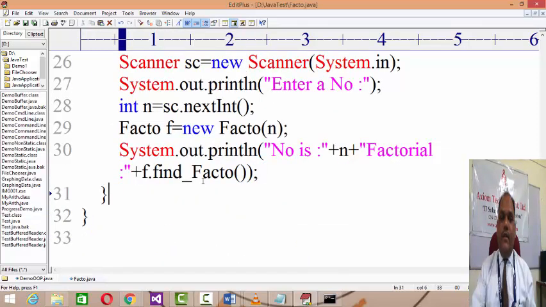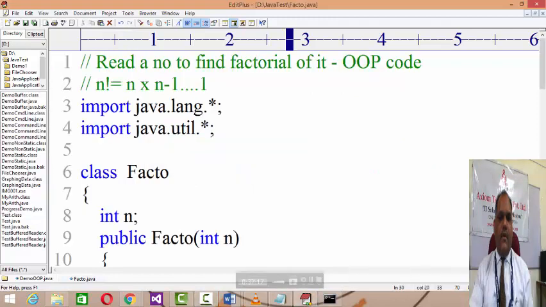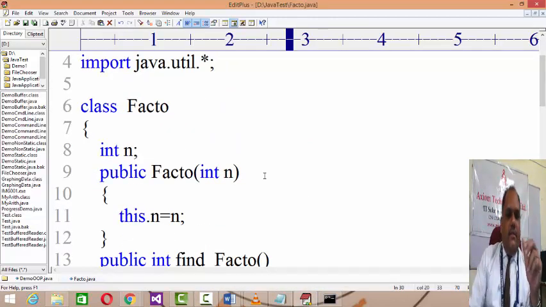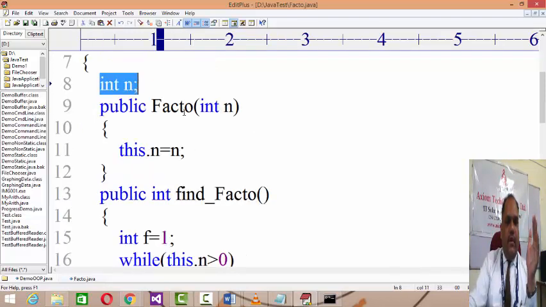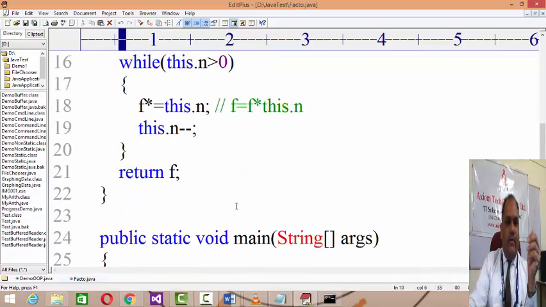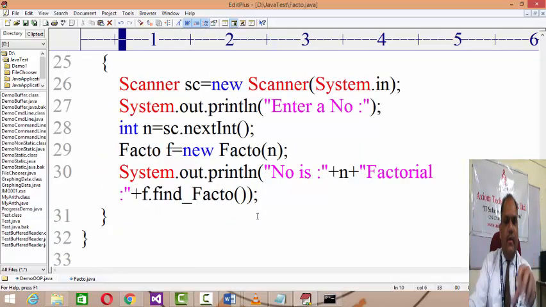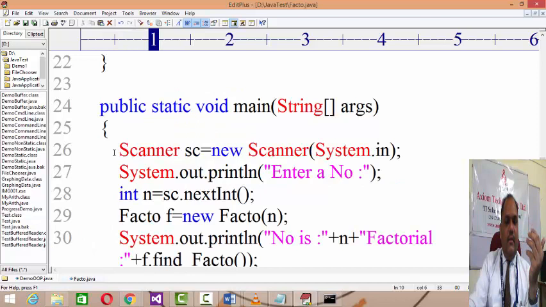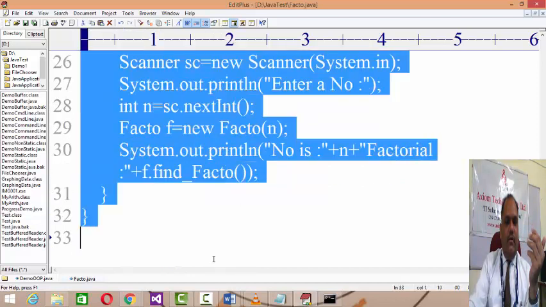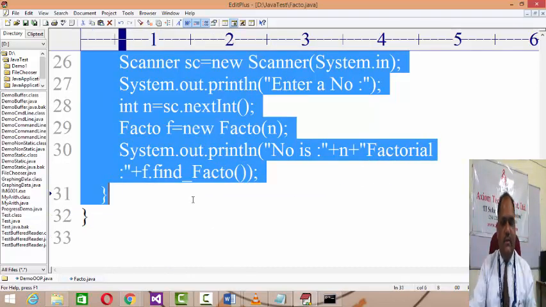This is how we can follow the complete architecture of your OOP code. Okay. Now here I am having class Facto, and at the same time I have private data, constructor, findFactor method, and the main method also belongs to it. Let us assume that this main method is a part of this Facto.